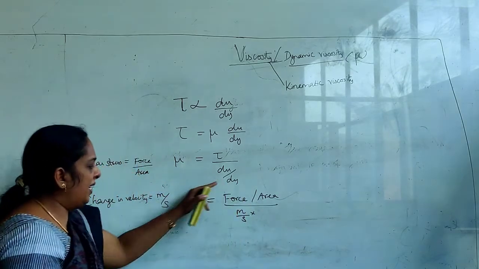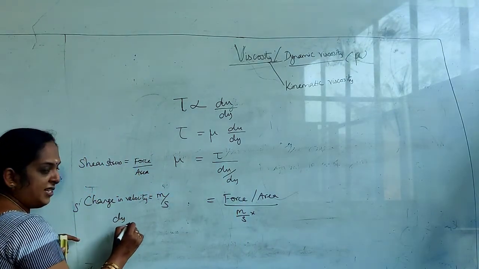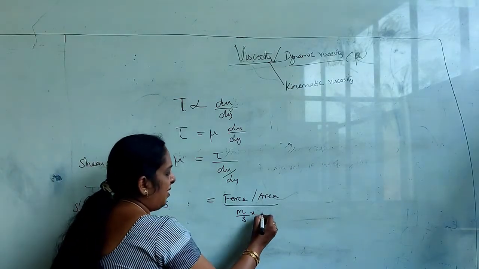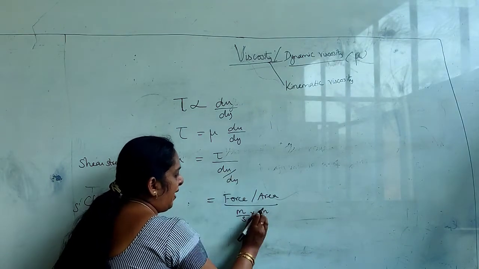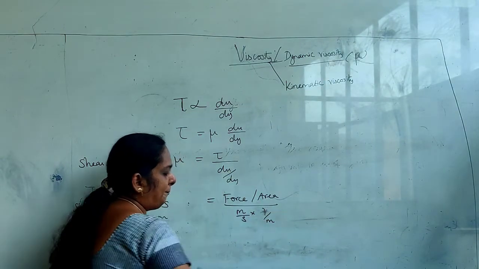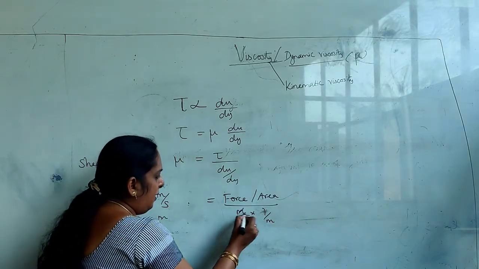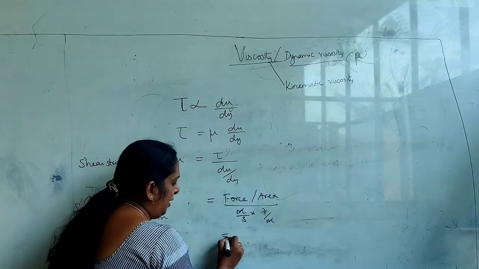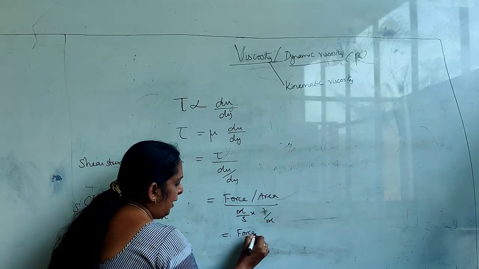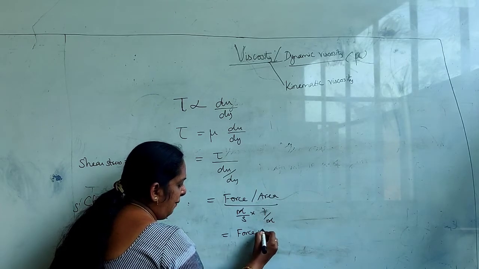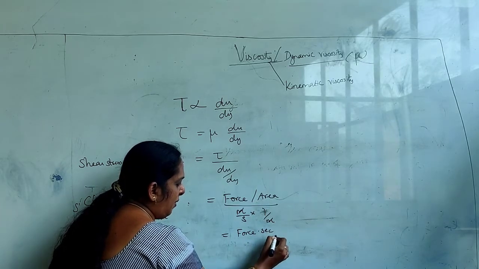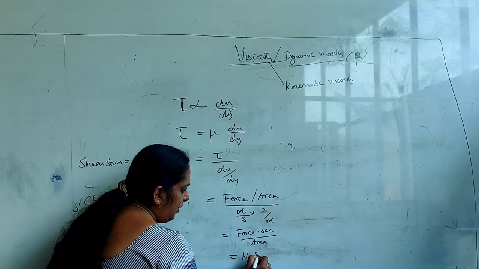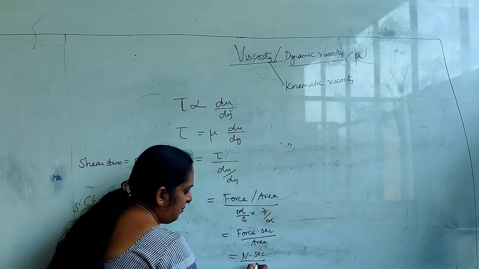And what is this 1 by dy? dy is change in distance. Am I right? Distance unit is always expressed in meters. So here I am giving this in meters, but this is 1 by dy, so it is 1 by m. Am I right? So we will remove this, and this is in division. Division by division, so it has to go up. So force into time, that is second, is your time, by area. Force I am giving as Newton, time is second, by area is meter square.